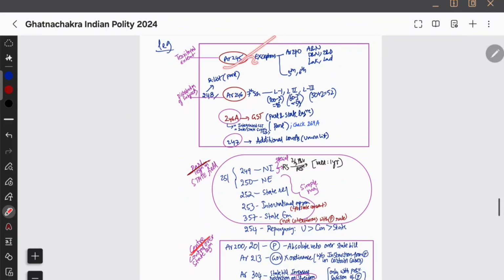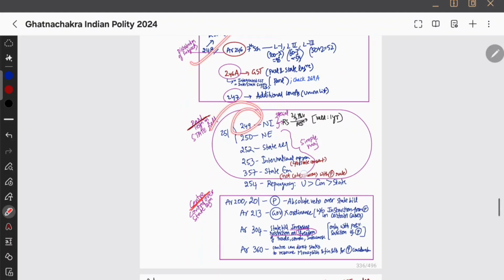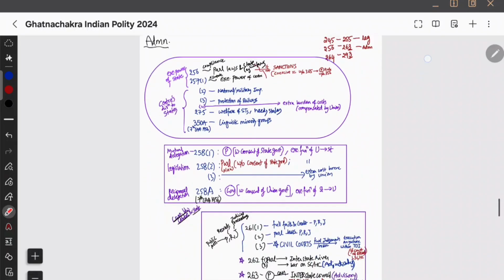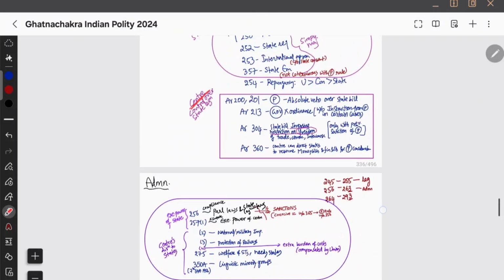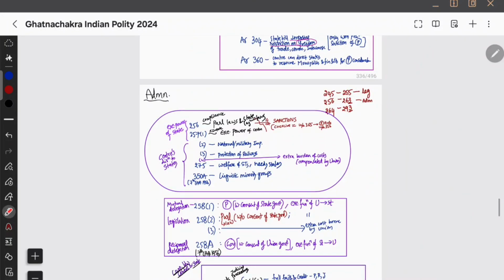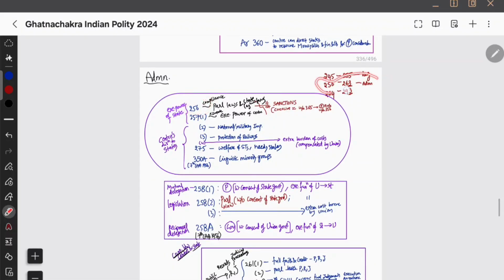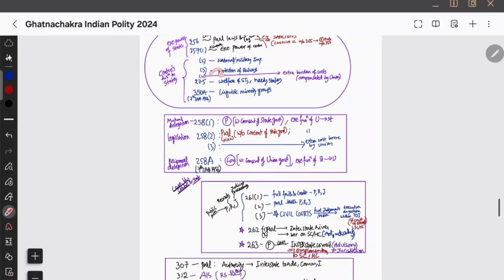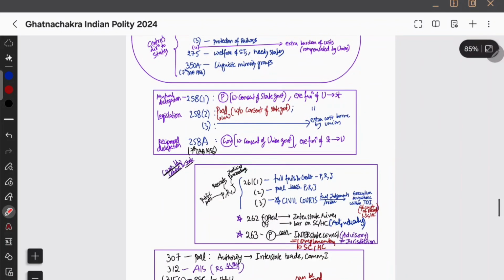These two boxes 245, 246, 247 and 248, and then we are starting with 249 and ending with 254, and center control in the state legislation we are starting with the ordinances, and then administrative relations. 254 पे हमने खत्म किया, 255 हमने देखा कि उतना relevance नहीं है उसका, and then we came to 256 directly administrative relations, and we started with 256, 257. इसका उल्टा किया हमने, and then 350 है linguistic minority groups, center direction to states हमने खत्म किया, and then 257 के बाद क्या आएगा 258. तो that is mutual delegation and reciprocal delegation, 258 ये.